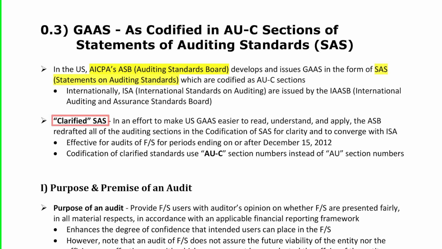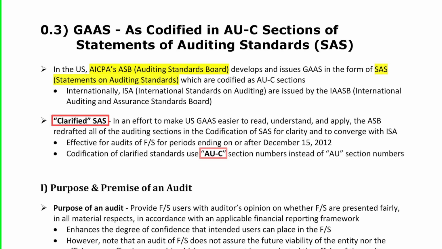Now, in an effort to make US GAS easier to read, understand, and apply, the ASB a few years back had redrafted all of the auditing sections in SAS for clarity and to converge with the international standards on auditing. After the convergence, the new codification is prefixed by, put a box around, AU-C.